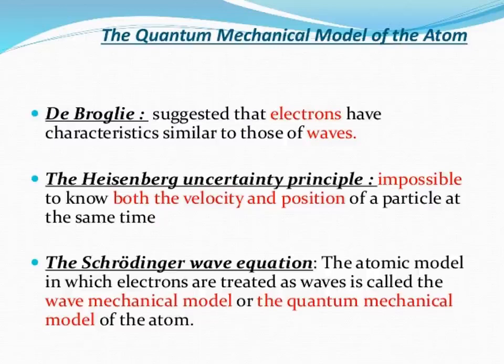Next, according to the Heisenberg uncertainty principle, the exact position and momentum of an electron cannot be determined with absolute accuracy. I already told you it is impossible to know the velocity. So, as a consequence, quantum mechanics introduces the concept of the orbital. An orbital is a 3-dimensional space,